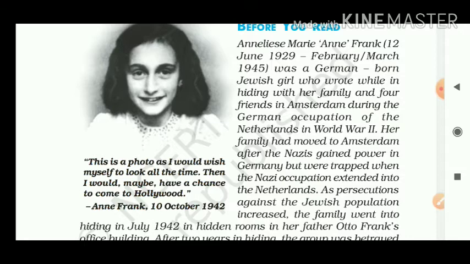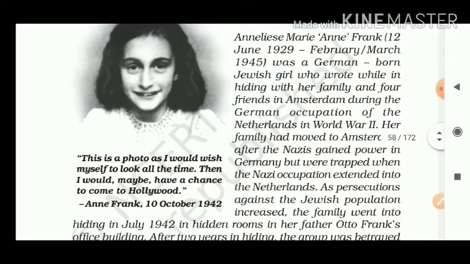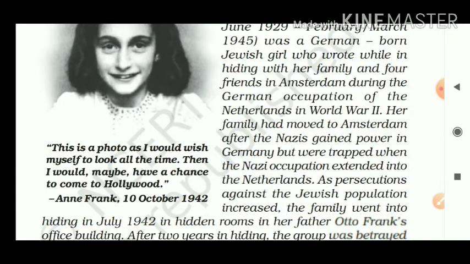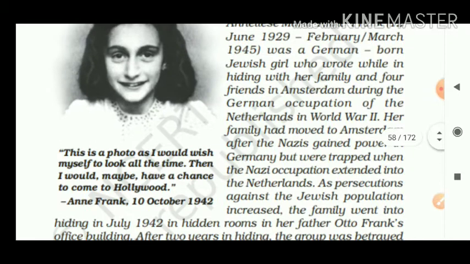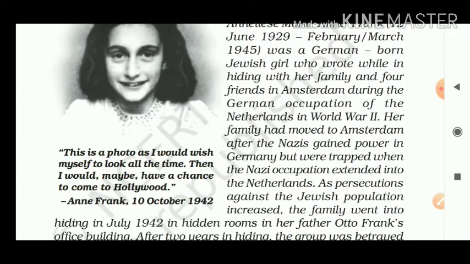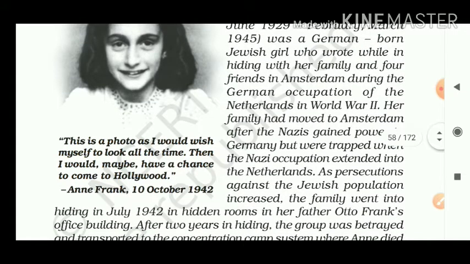This is about the Second World War, how Germany became powerful, and how among the German people there were extreme patriotic feelings. But they were trapped when the Nazi occupation extended into the Netherlands also, as persecutions against the Jewish people increased.